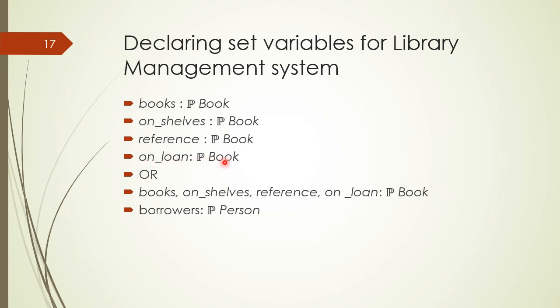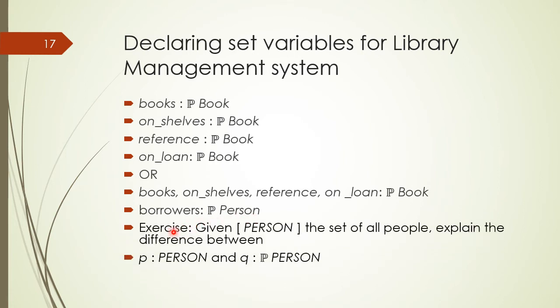power set of book, and these variables are declared independently in different lines, and all these variables have the same type, therefore we can declare them in a single line by applying commas between the variable names, and the set of persons which are borrowers can be declared on a power set of person.